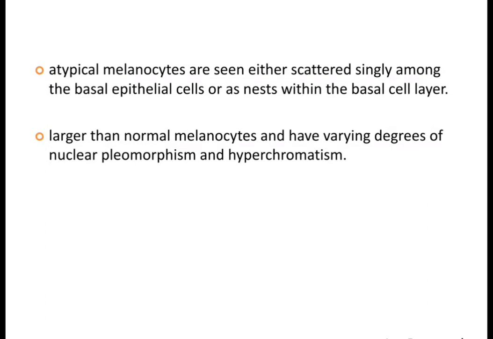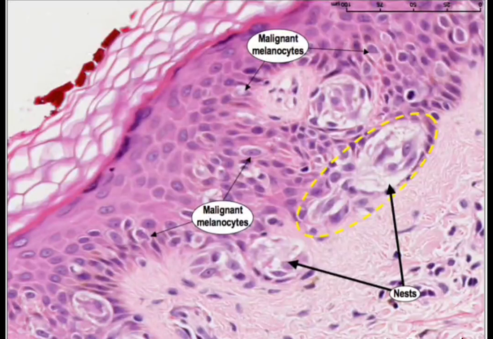They have nuclear pleomorphism and hyperchromatism. So in the photomicrograph, we can see yellow markings. They are present as a nest and along the basal cell layer. In the radial growth pattern, we will see these atypical melanocytes spreading laterally along the basal membrane.